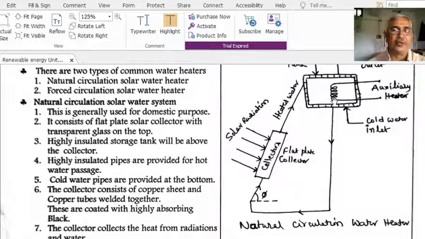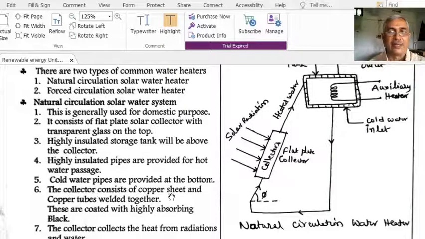That's why it is an insulated storage tank. Highly insulated pipes are provided for hot water passage. This is a highly insulated hot water pipe, and this is a cold water pipe, provided at the bottom.